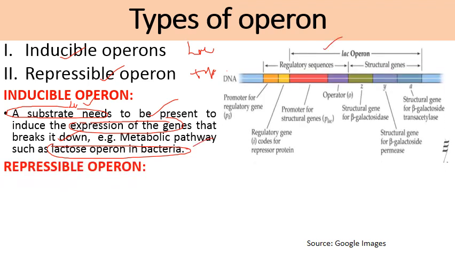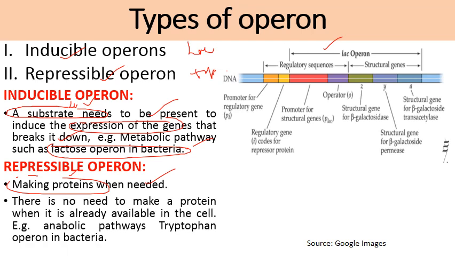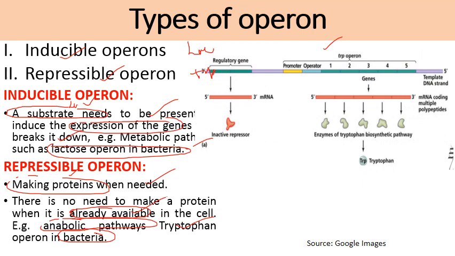Next is repressible operon. It is the operon which is involved in making proteins when they are needed. There is no need to make the protein when it is already available. When this protein is already available, there is no need for it to express itself in the cell. For example, this is the anabolic, that is constructive pathway involved in tryptophan synthesis in bacteria. So tryptophan operon is an example of repressible operon. This operon is involved in formation of this amino acid which is involved in protein synthesis. And when proteins are not present in the cell, only then will this amino acid be made, otherwise this operon will be switched off.